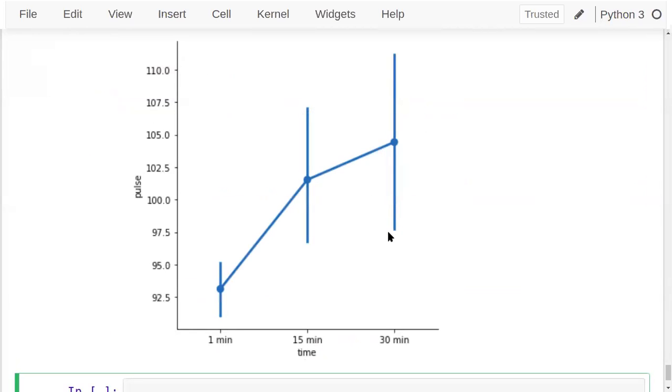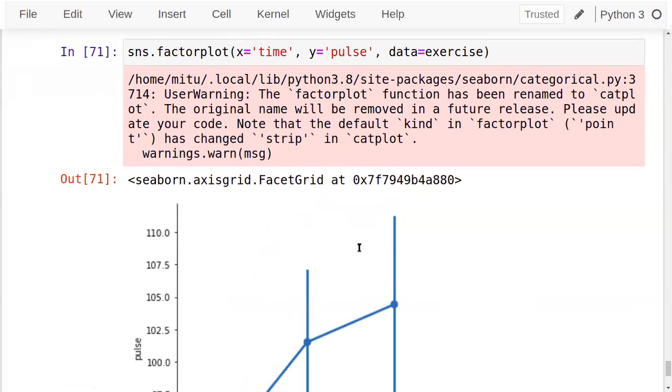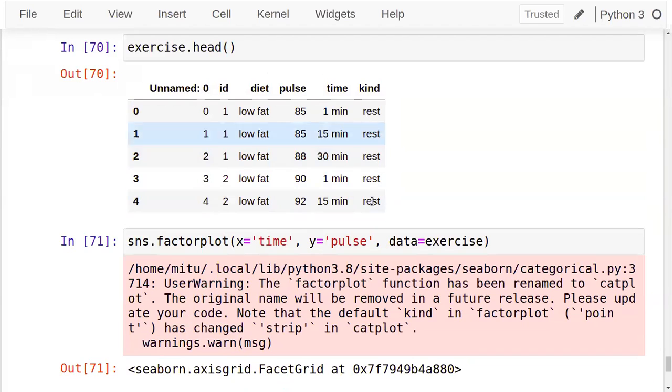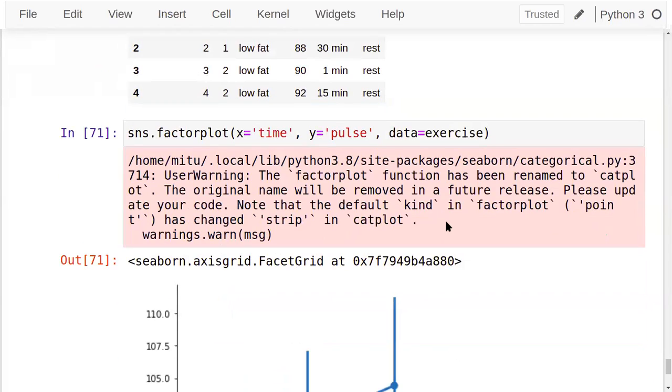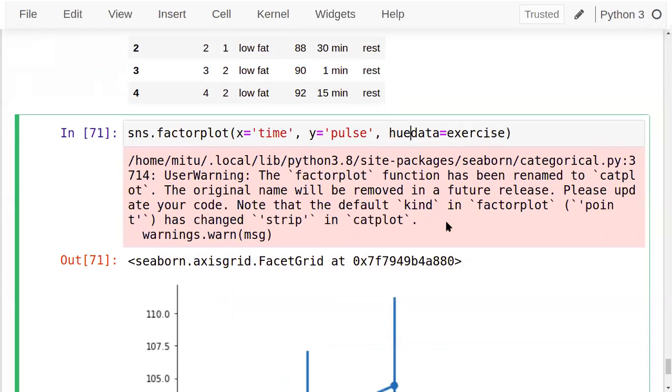See, you can observe that as you increase the time of exercise, how the pulse rate is increasing. And what are the ranges of it? For 15 minutes the minimum pulse rate is this, maximum is this. For 30 minutes the minimum is this, maximum is this. Fine. So this is the method that we can use, and you can add a hue also. So what kind of exercise we have done? Let's add that kind hue.